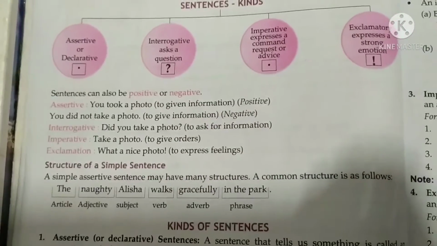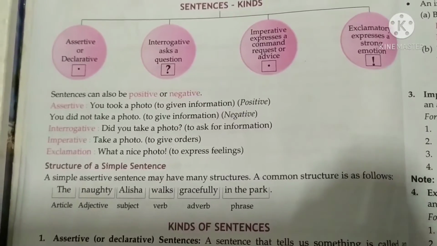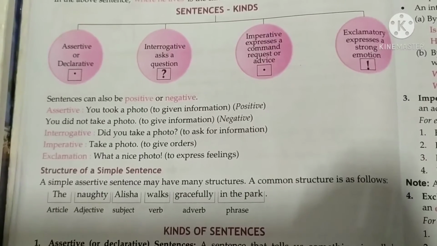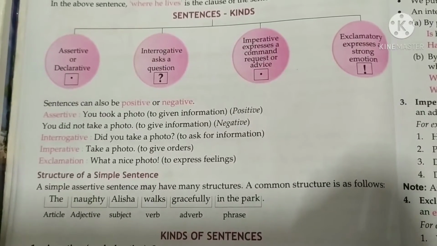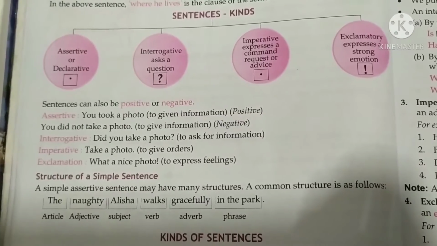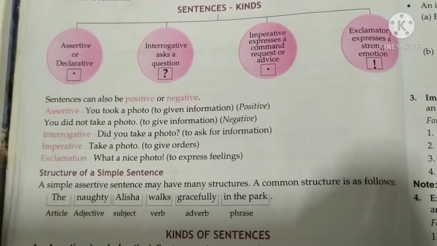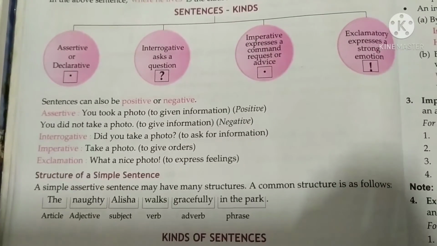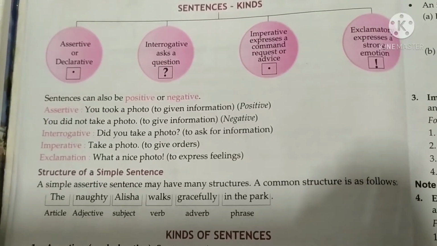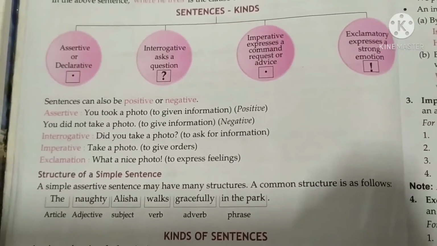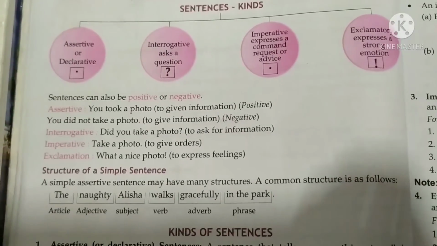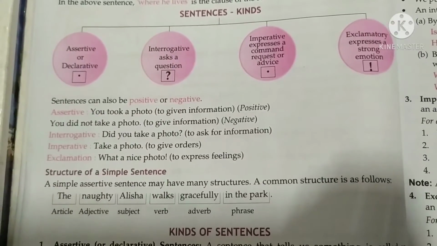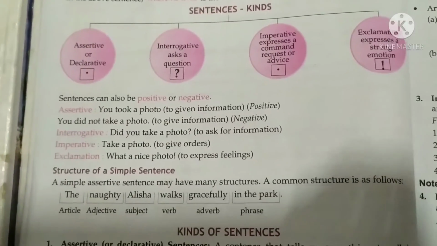Assertive sentence, also called the declarative sentence. When a sentence makes a statement and gives information about a noun, it is said to be an assertive or declarative sentence. This means that any sentence that is giving us some information or telling something or declaring something will be called an assertive or declarative sentence. Now, an assertive or declarative sentence always ends with a period or full stop.